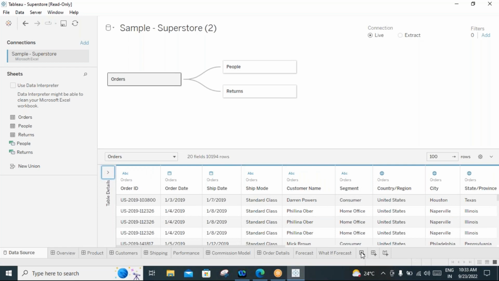Click on the 3 options here: new worksheet, new dashboard, new story. These are the 3 things we can do using the different functionalities in Tableau Desktop. I'm going to build a new worksheet.